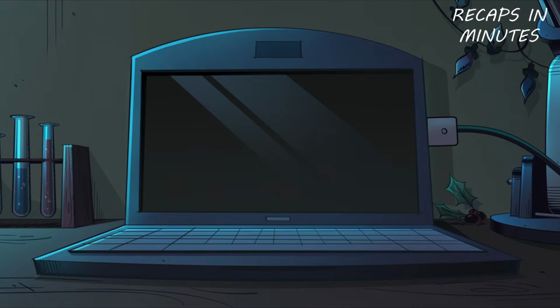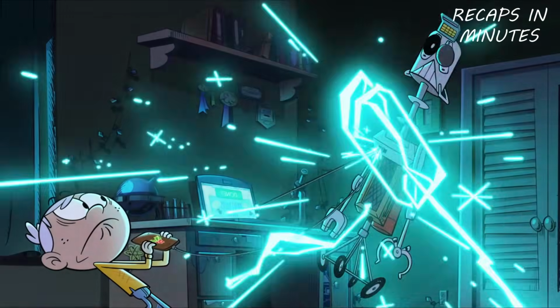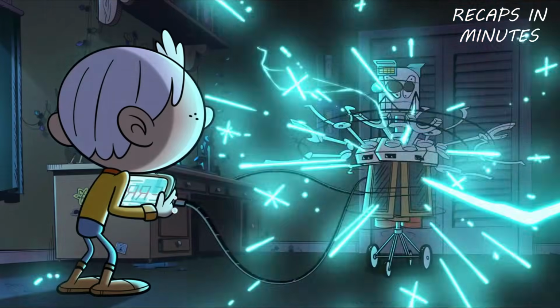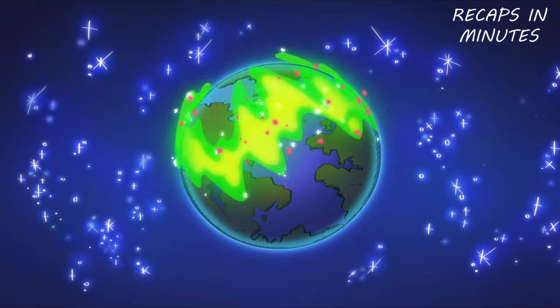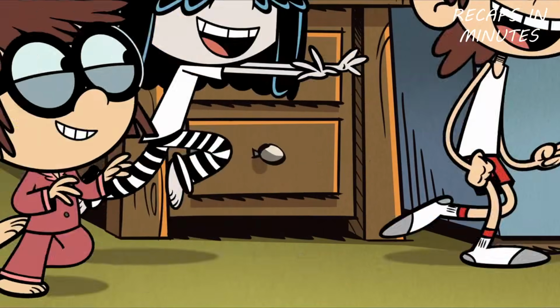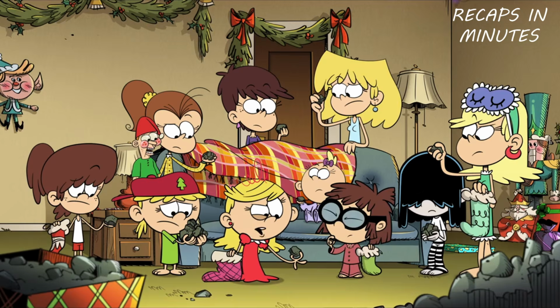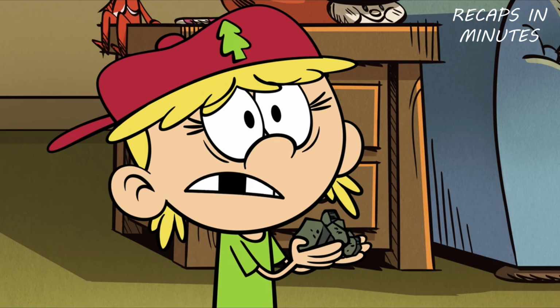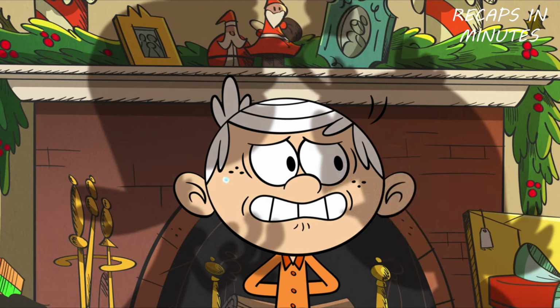The robot connects to the computer to start the hacking, but accidentally causes a power outage, and the device starts to fail due to the overload. In the next morning, the family is excited that Christmas has arrived, and Lincoln is happy because he got what he asked for. But his sisters are sad because they only received coal, and Mr. Loud thinks they failed as parents.